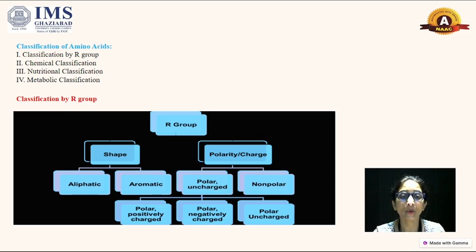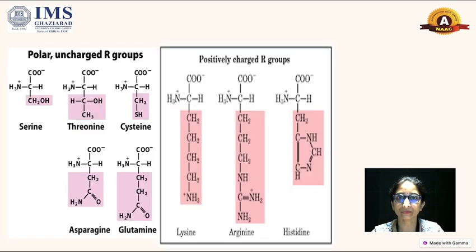When we talk about polarity, polar groups have both positive and negative charges, and they have the capability to share electrons. Non-polar groups do not have positive and negative ions, and they do not react with water. The other classes of R groups are the aliphatic structure and the aromatic structure. We will discuss aliphatic and aromatic further. Now we come to the polar group.